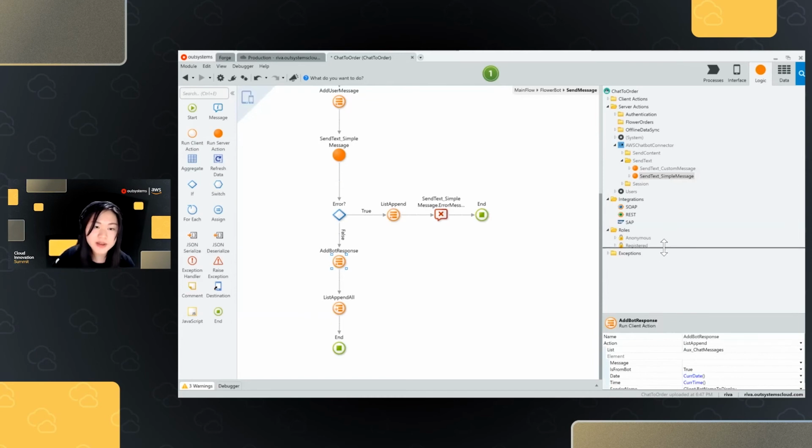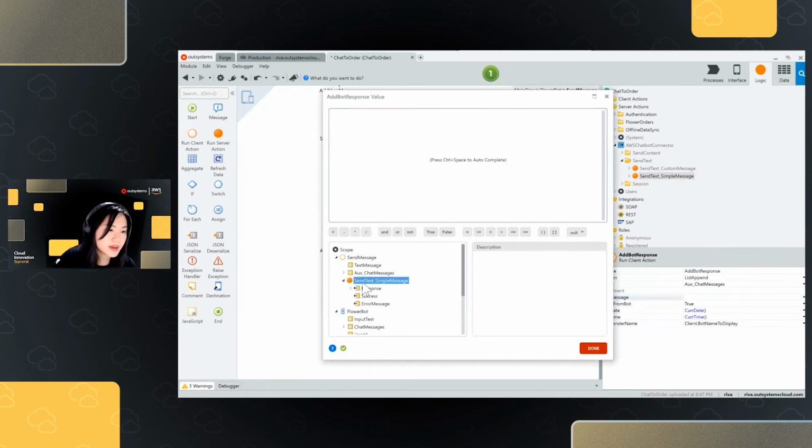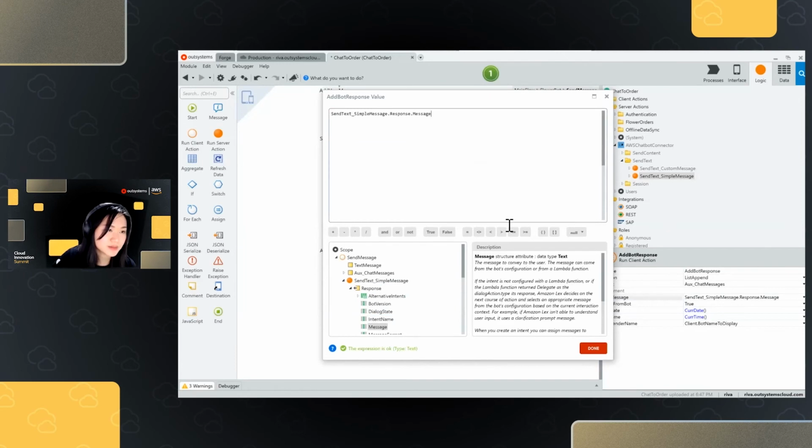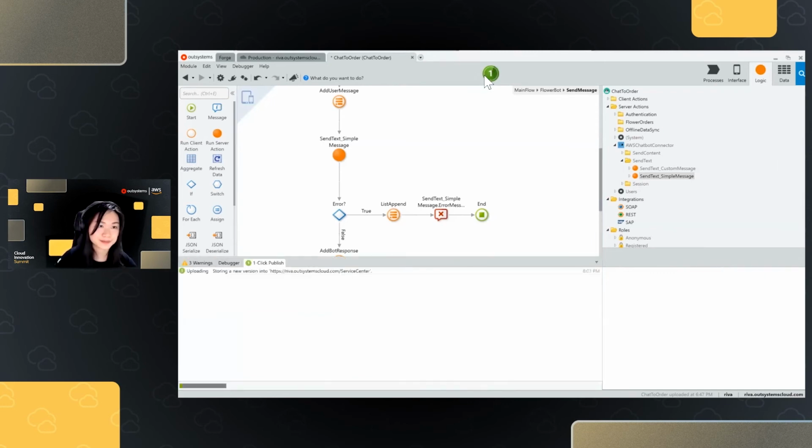So similar to how we added the message from our user, we now want to append the message that came from our chatbot. So from here, I'm going to select the chatbot response message, which is essentially the prompts and the fulfillment confirmation that the chatbot would respond with. And so when everything is done, I'm gonna start building.